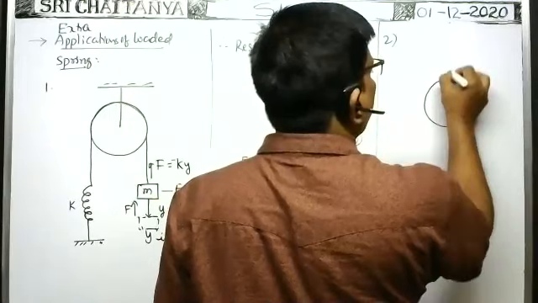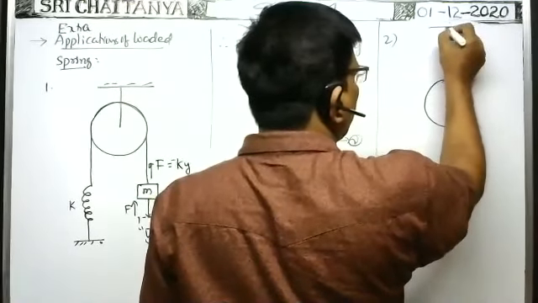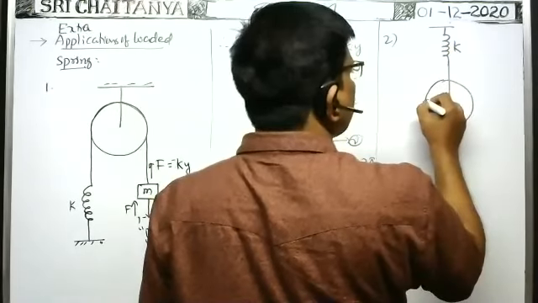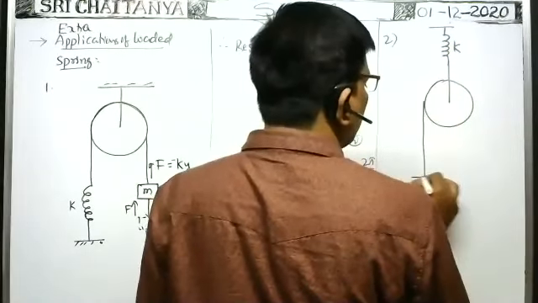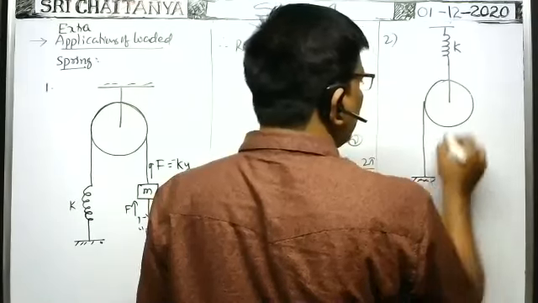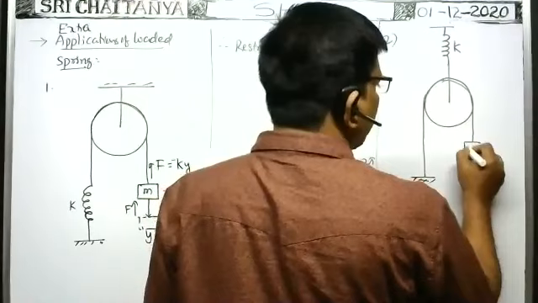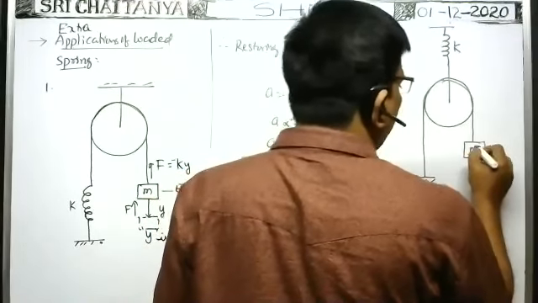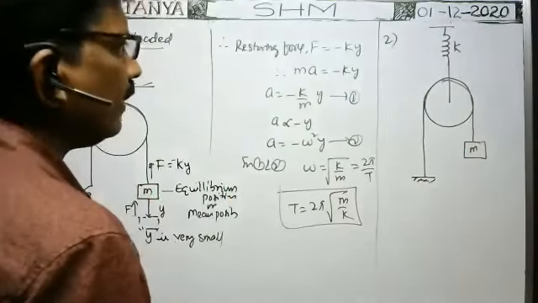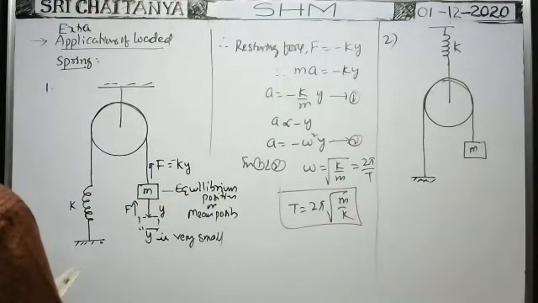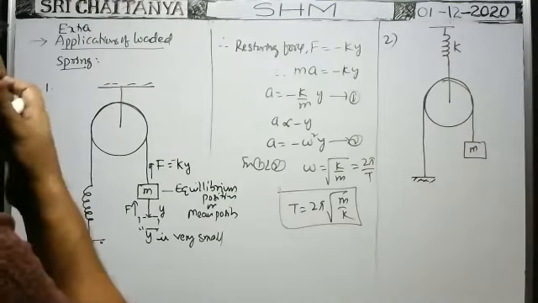Here, a light frictionless pulley is suspended by means of a spring of spring constant k, and a string is passed over the pulley. One end of the string is fixed here, and the other end of the string is passed over the light frictionless pulley, and a block of mass M is attached. Initially, the block is under equilibrium.